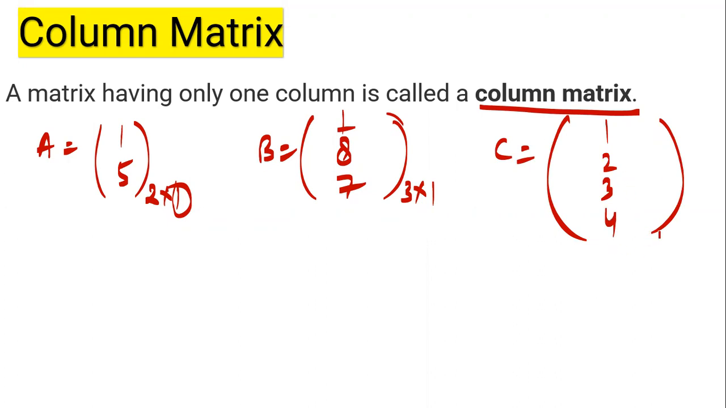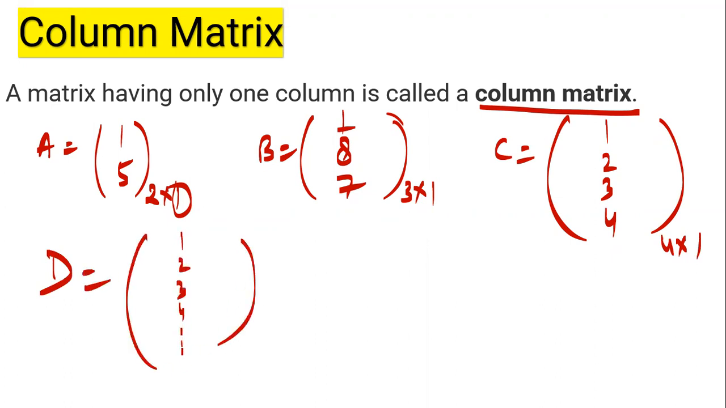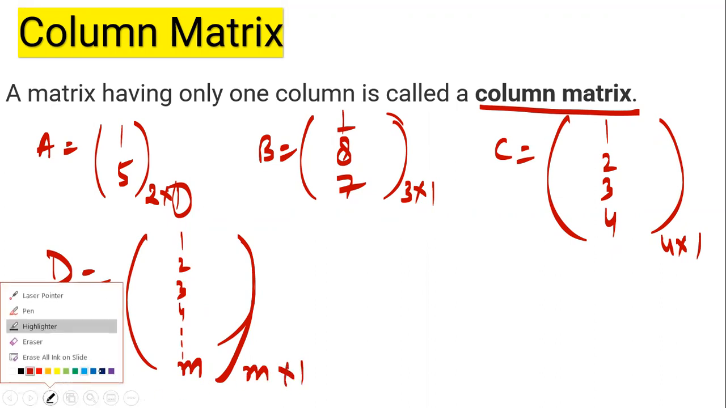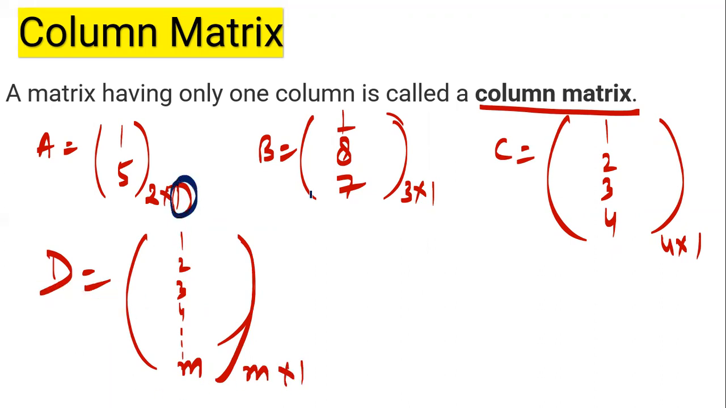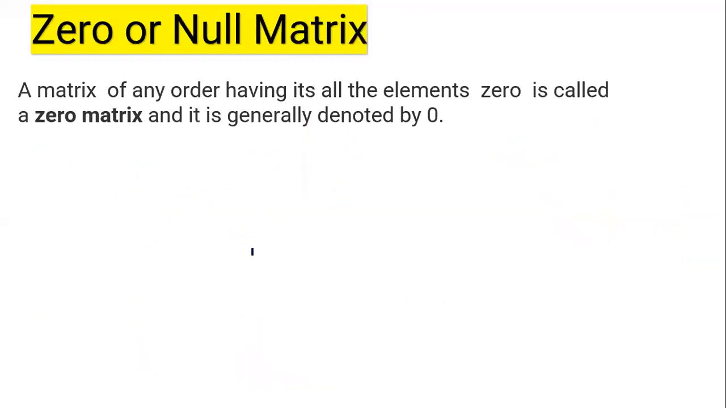how many rows are there? 4. And how many columns are there? 1. If I have D matrix as 1, 2, 3, 4, and so on up to m, how many rows are there? M. Columns 1. In each and every case, you can see the number of columns is 1. Only one column is there. Hence, all these are examples of column matrix.